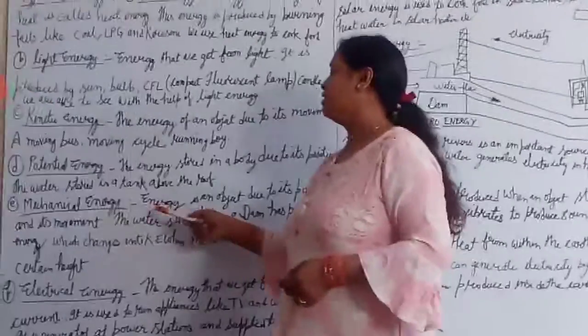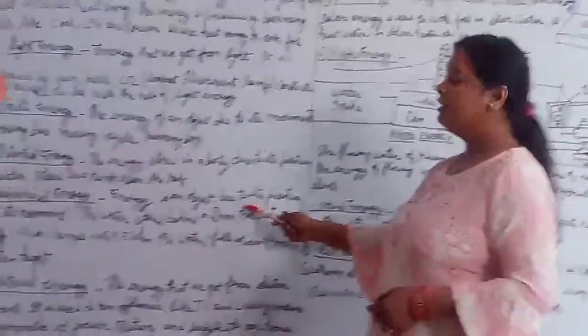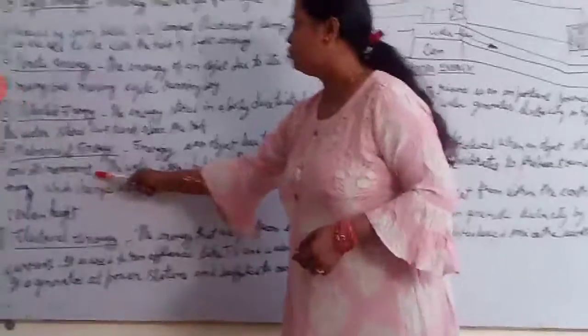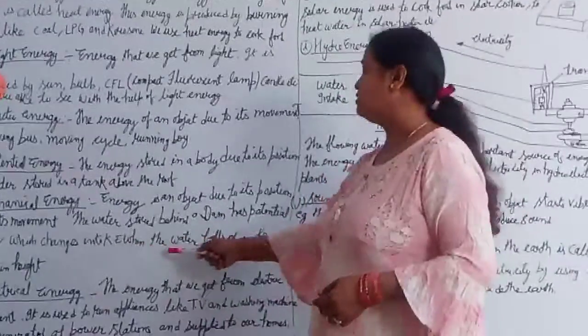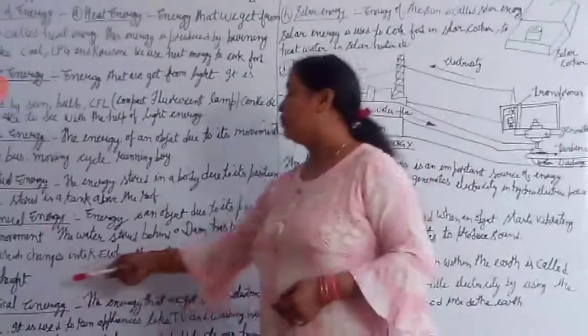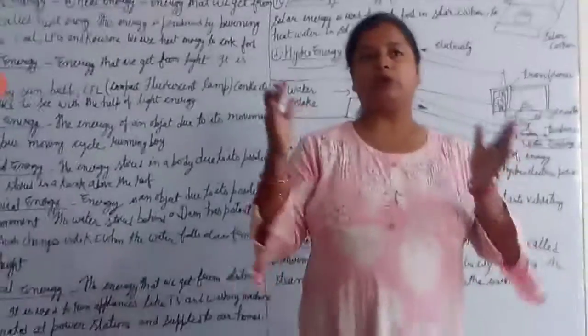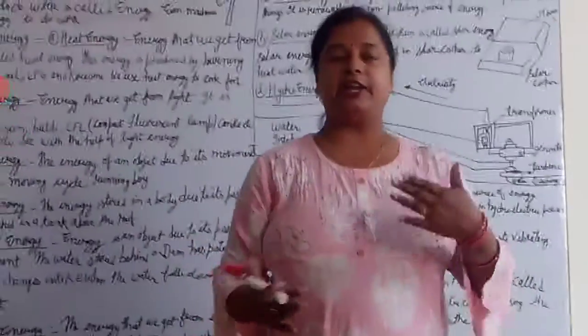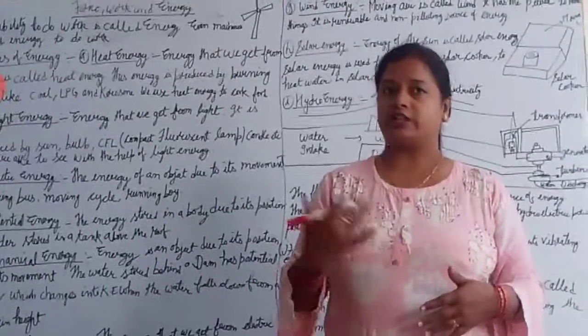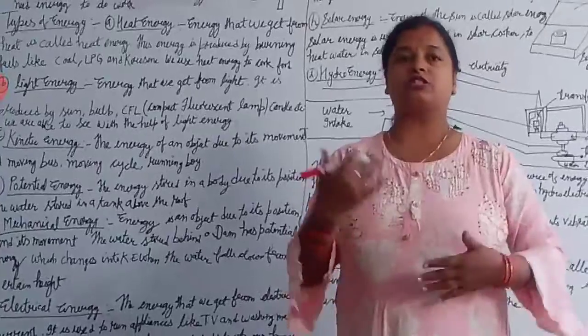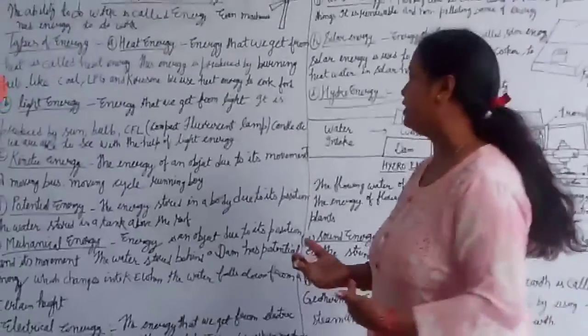Okay? Mechanical energy. Energy in an object due to its position and its movements. The water stored behind a dam has potential energy, which changes into kinetic energy when the water falls down from a certain height. We are storing the water in a dam, and from a certain height the water just starts flowing. What happened? It was potential energy in the rest position, and when water starts flowing, that is in the form of kinetic energy.